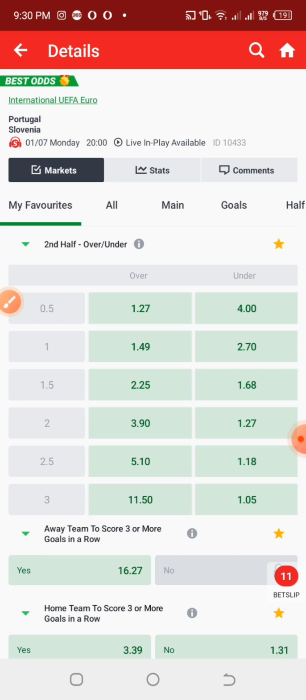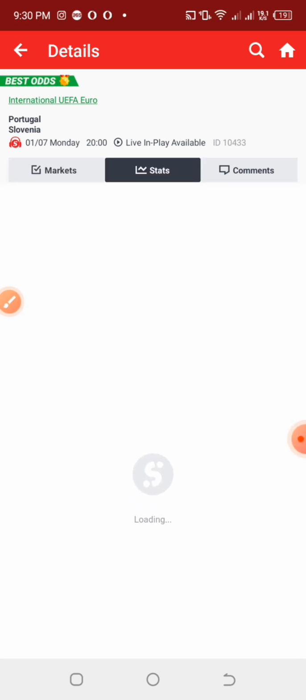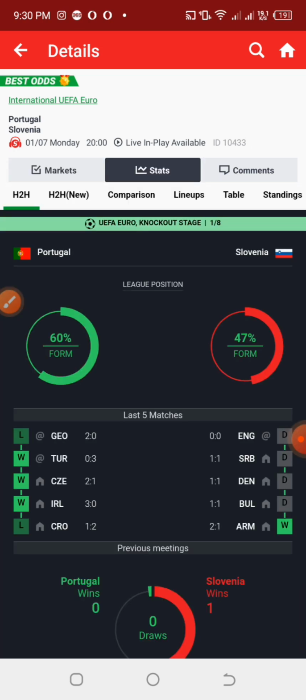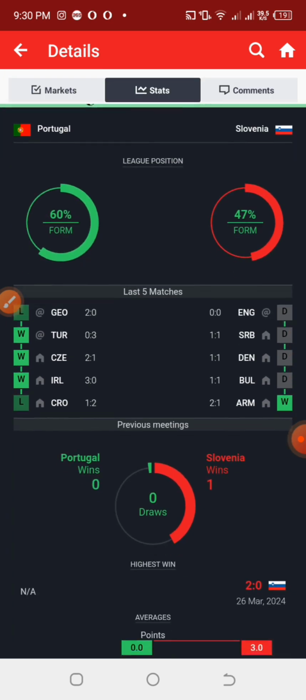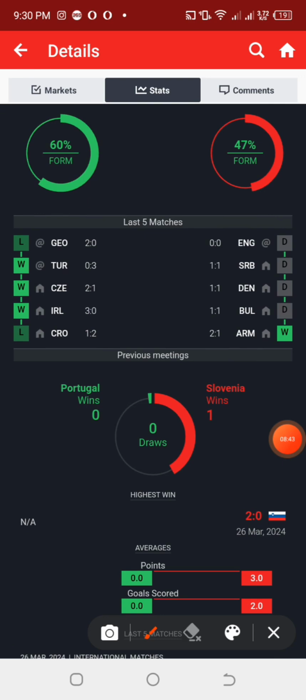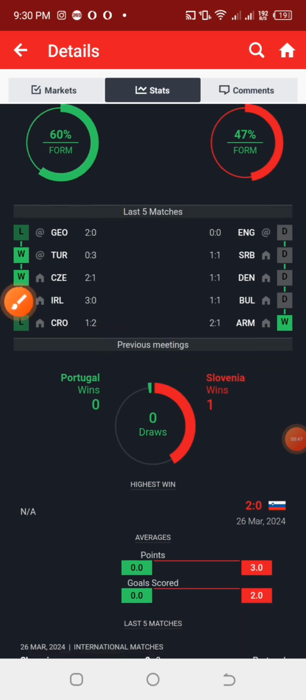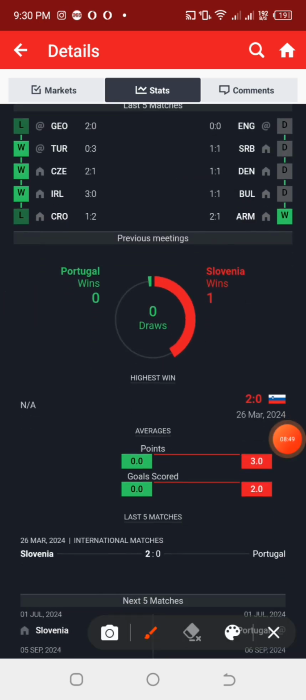So we are going to consider France and Belgium and leave it like that. And for Portugal and Slovenia, looking at it very well, we can see that Portugal are really performing so well in this particular tournament. And checking the last previous games of the away team, we can see that the margin of goals there is not that much.